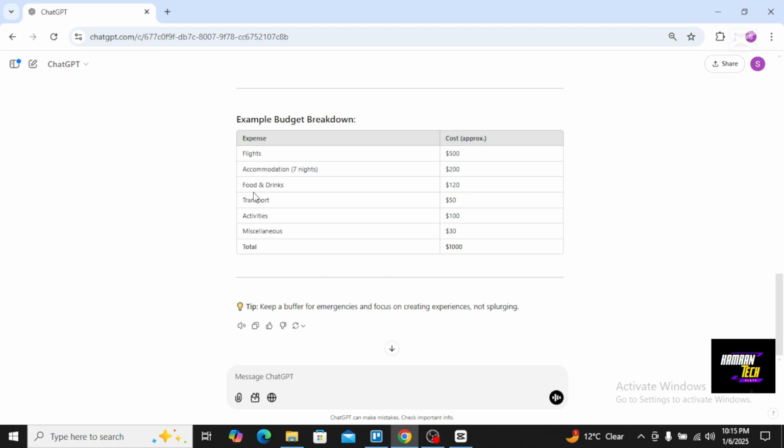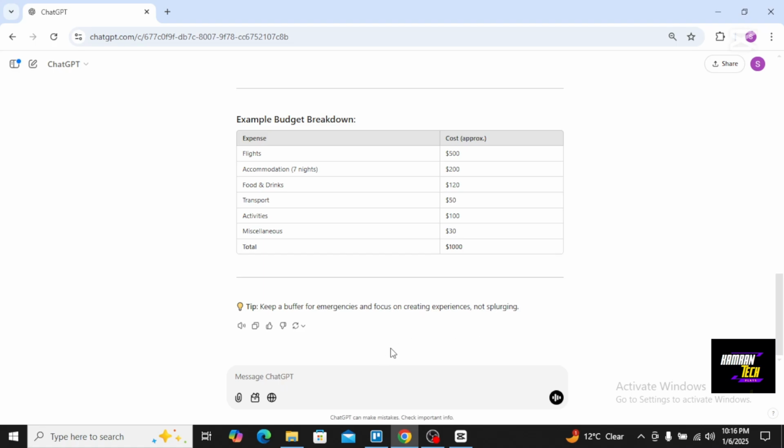for hotel booking, and food and drinks, like my eating expense, is $120, and my transport expense is $50, activities $100, and miscellaneous is $30. So it will create a budget within my $1,000 for my vacation in Turkey. So keep a buffer for emergencies and focus on creating experiences, not splurging.